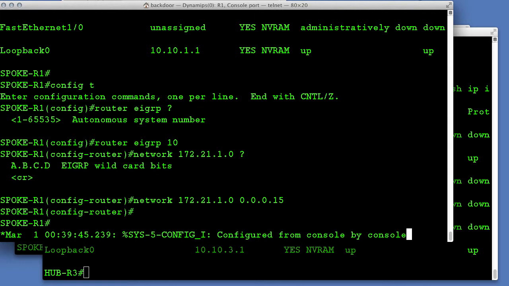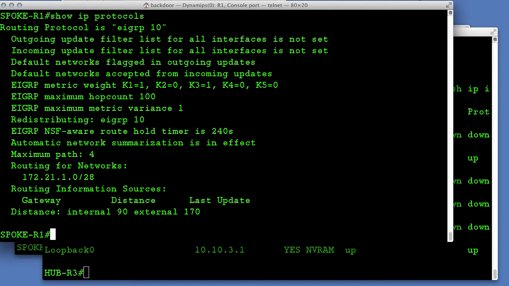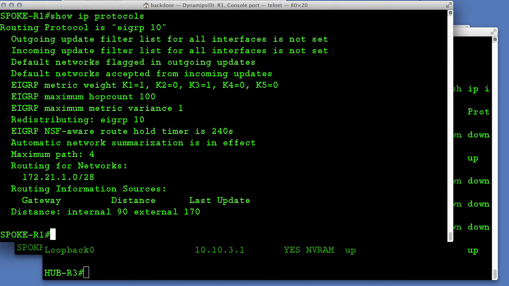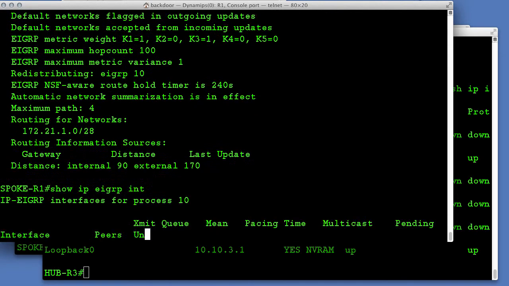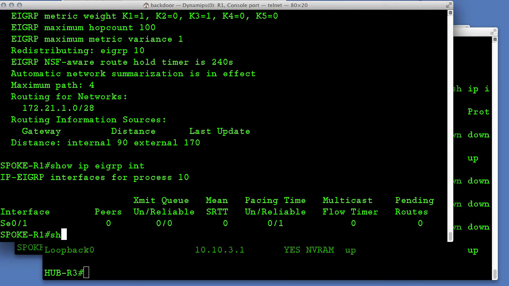Let's verify it's working using what we've learned today. So first, let's do a show ip protocols to make sure that EIGRP is actually running. And there it is. So we know EIGRP is now running on this router. And let's verify that the serial interface that we wanted to participate in EIGRP is actually doing so. And there it is. So that serial interface is now sending out hello packets, notifying the network that I am now participating in EIGRP autonomous system number 10.